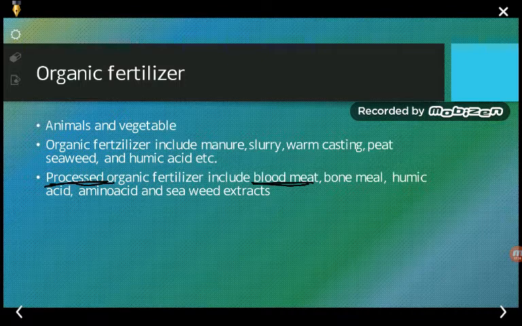So with this we have covered the portion of the biofertilizers. So still if you have any doubt regarding the portion, you can ask me anytime. Thank you for watching.